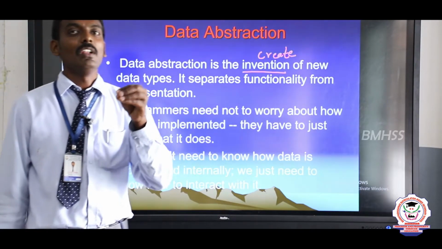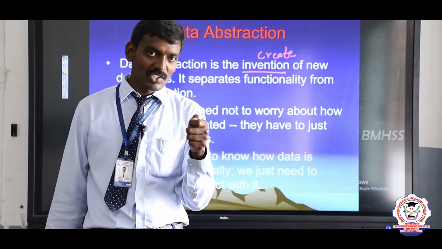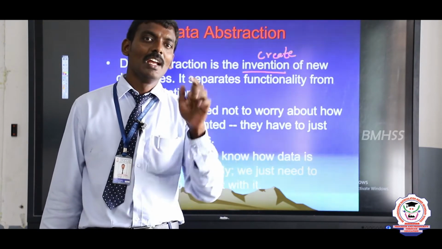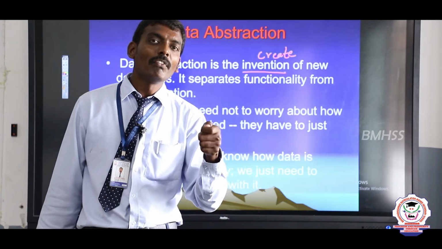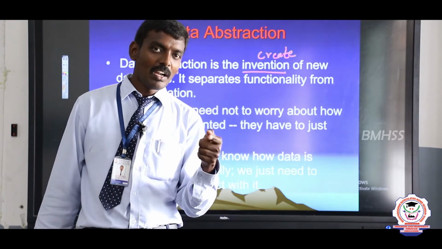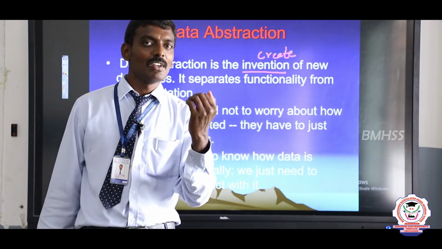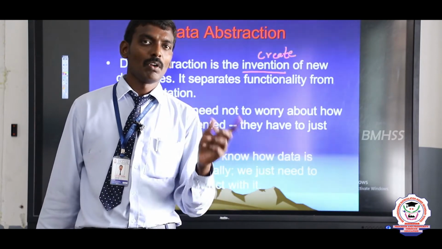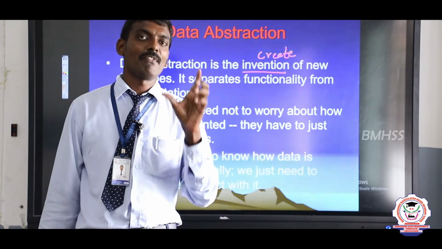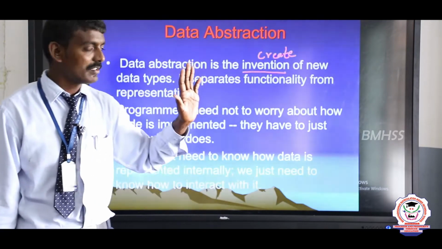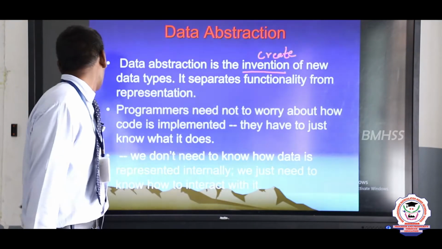For example, we can insert a card in an ATM machine. In that situation, who is the user of the ATM? He can insert a card. That person worries only about depositing or withdrawing money. He need not worry about the internal mechanism of that particular ATM. Are you clear, students? This is data abstraction.